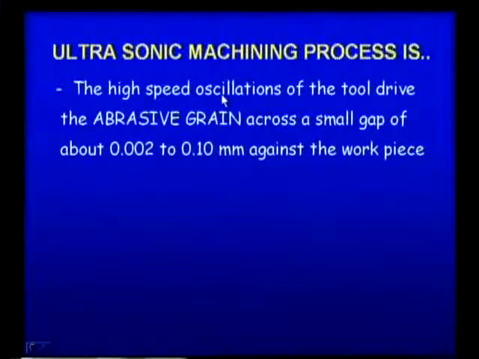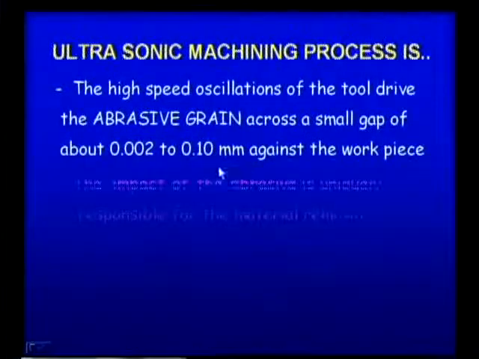What happens is, in between the workpiece and the cutting tool, you will have a gap, about 2 by 1000 to 0.1 mm. In this gap, abrasive grains or abrasive particles will flow. When these abrasive particles flow, because of the oscillations, we get the metal removal.